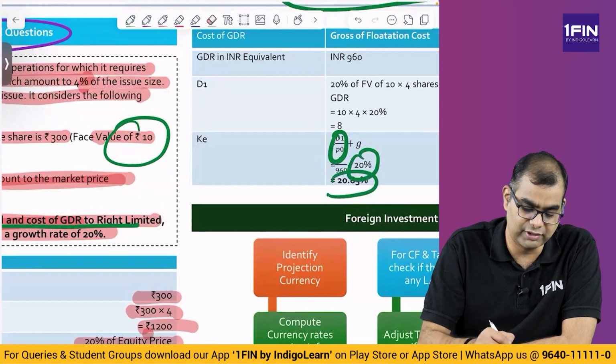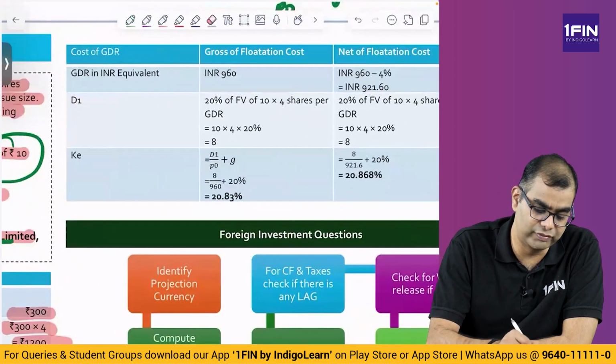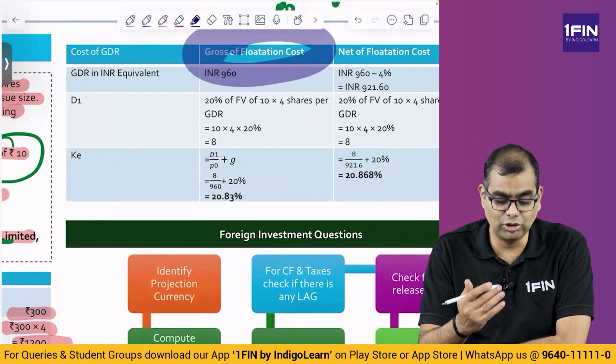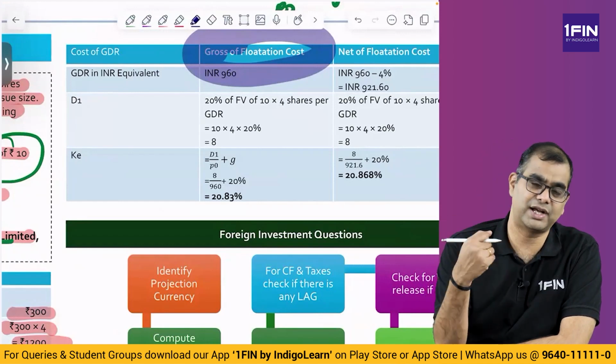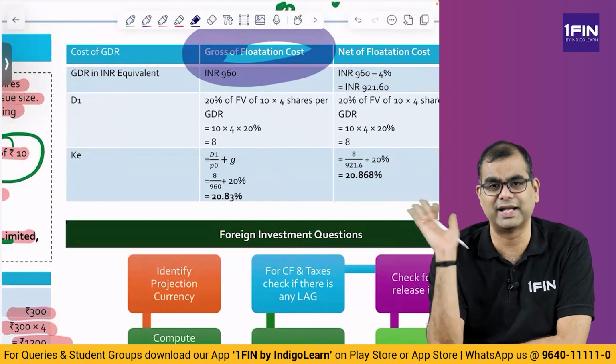You get 20.83. This is one way, but please note I have done this in 2 ways, which is gross of flotation and net of flotation. Even though the institute doesn't specify this, I always do this because in some questions they have done gross, in some questions they have done net. Which is why when this kind of question comes, I suggest you solve both gross and net and give the answer. Whatever the examiner wants, they will take.